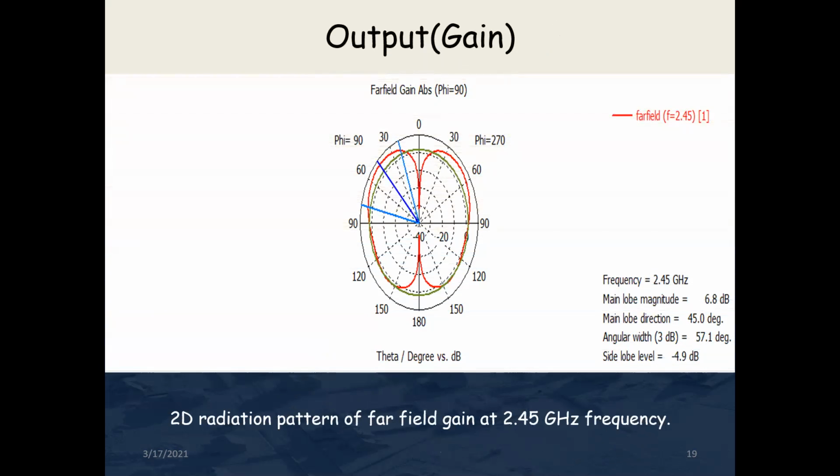Next is the 2D radiation pattern of far field gain. Here we have executed the 2D radiation pattern of far field gain at 2.45 gigahertz frequency. This is the figure of output gain by 2D radiation pattern.